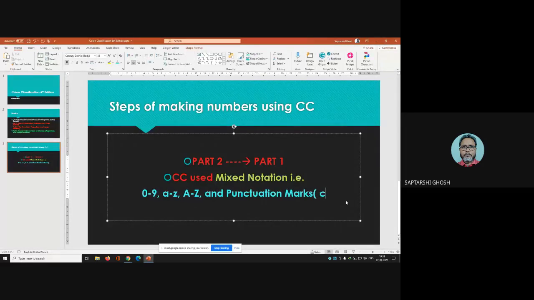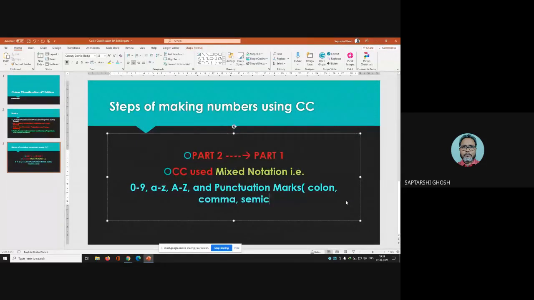That is colon, C-O-L-O-N, then comma, semicolon, colon, then period.